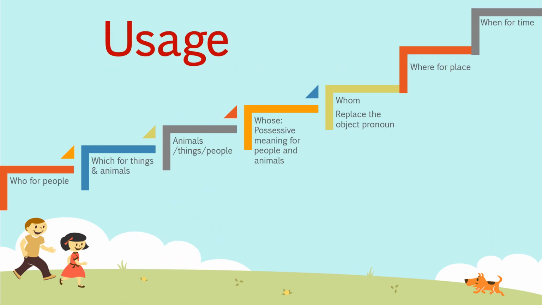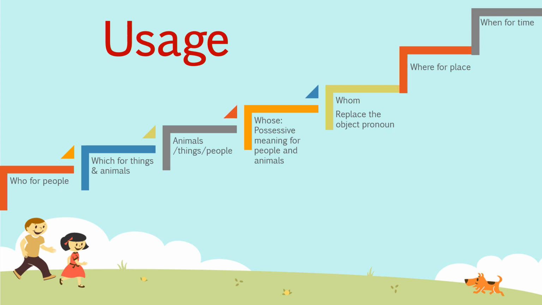Now, when we use who, you can see here in the slide, we use who for people. We use which for things and animals. We use that for animals, things, and people. We use whose to show possessive meaning for people and animals. We use whom to replace the object pronoun, and we use where for place and when for time.